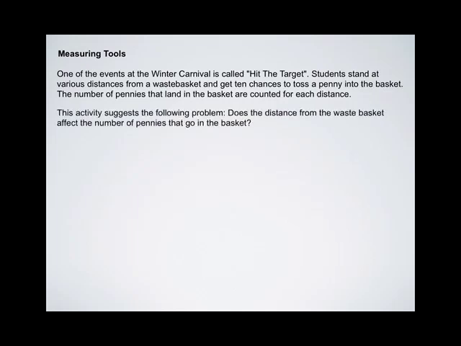Measuring tools. One of the events at the Winter Carnival is called Hit the Target. Students stand at various distances from a wastebasket and get 10 chances to toss a penny into the basket. The number of pennies that land in the basket are counted for each distance. This activity suggests the following problem. Does the distance from the wastebasket affect the number of pennies that go in the basket?